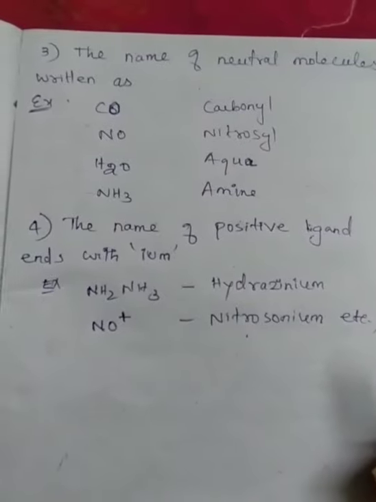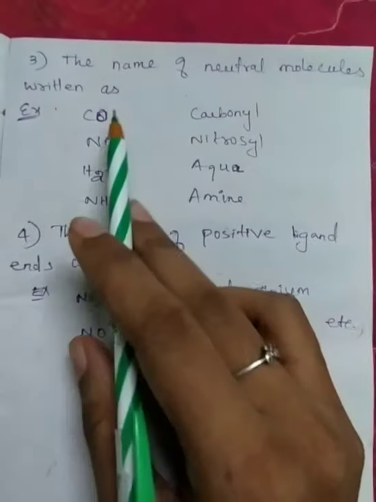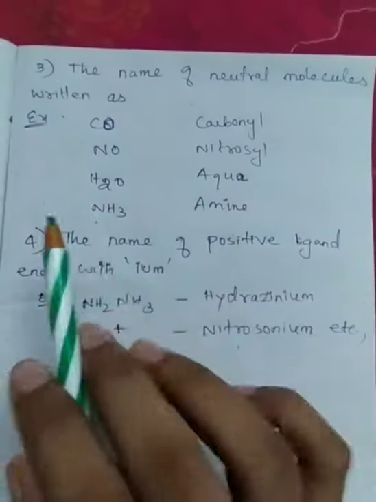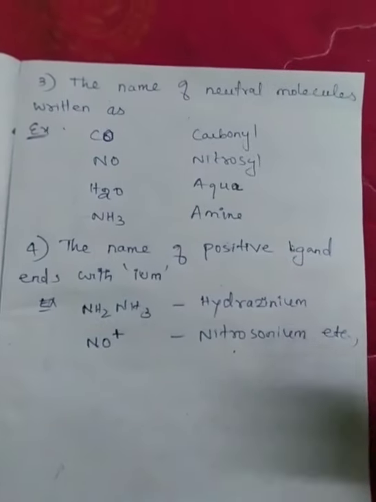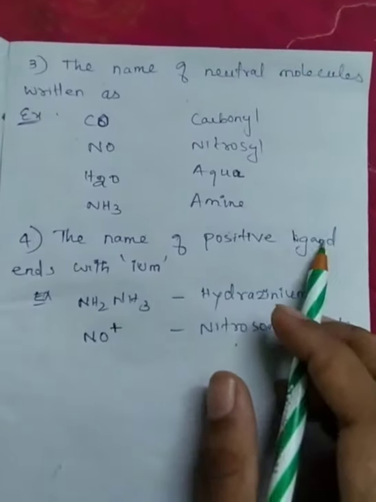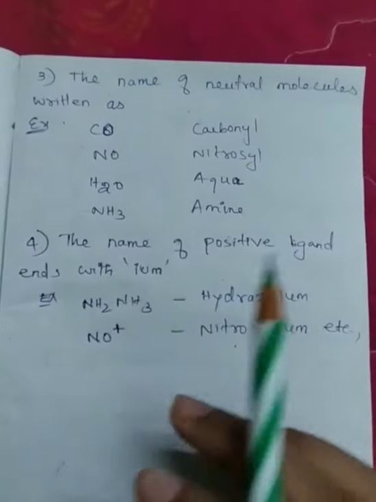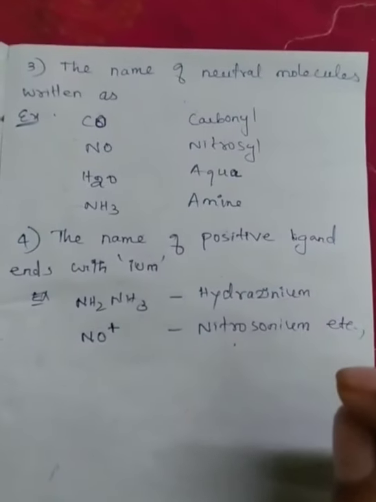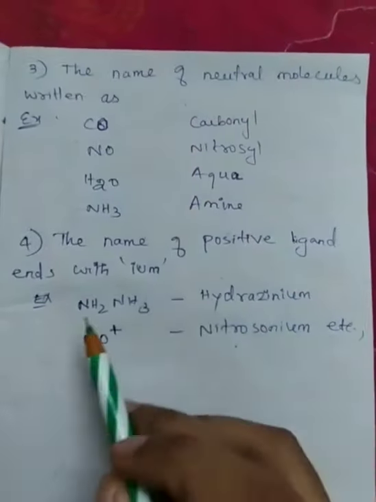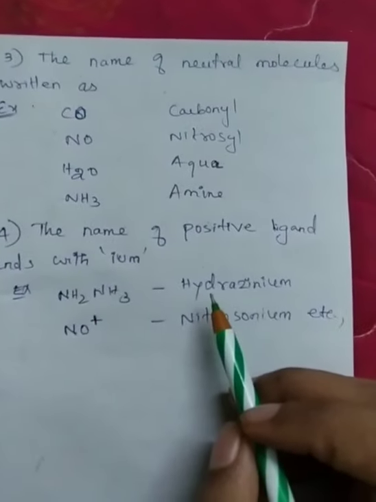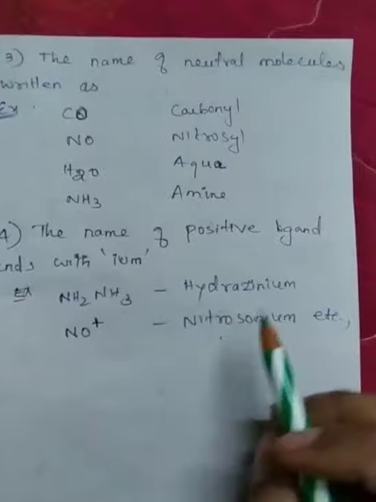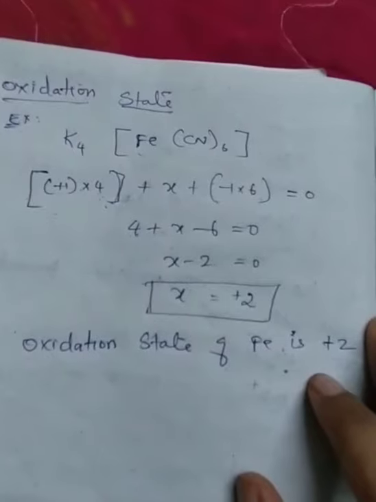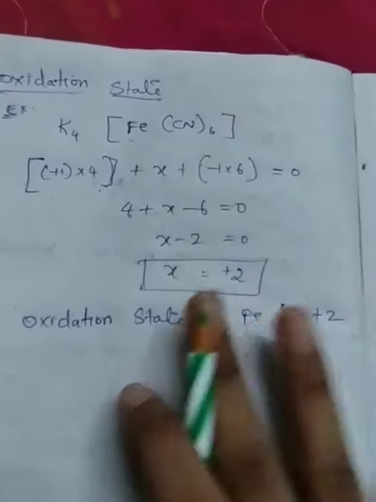Next, some neutral molecules are named like CO, carbonyl; NO, nitrosyl; H2O, aqua; NH3, ammine. Okay. Next, the names of positive ligands end with IUM. If the ligand is positive, we add the suffix IUM. For example, NH2NH3 plus, hydrazinium; NO plus, nitrosonium. Okay, when you understand these rules, you can easily identify the names of coordination compounds.